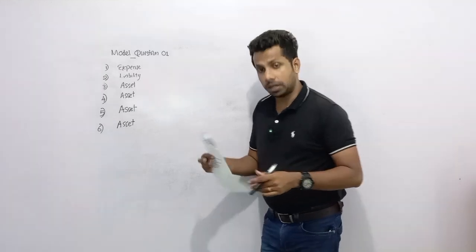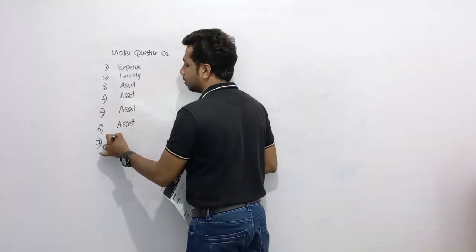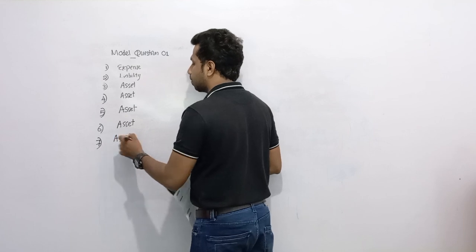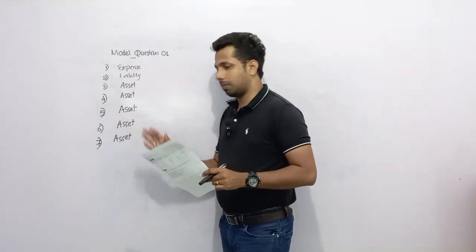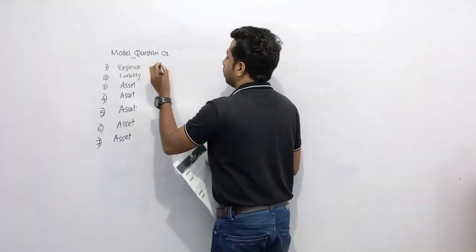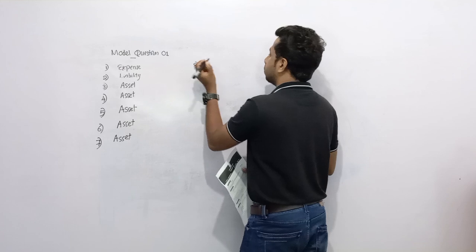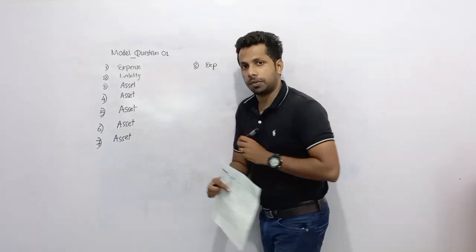Okay, moving to the next one, income receivables. Same as trade receivables, dear children, income receivables are also assets. Rent income receivables, commission income receivables, similar to cash, receivables are also assets. Now you can see on the right side, depreciation. Depreciation means an expense. It is an expense.